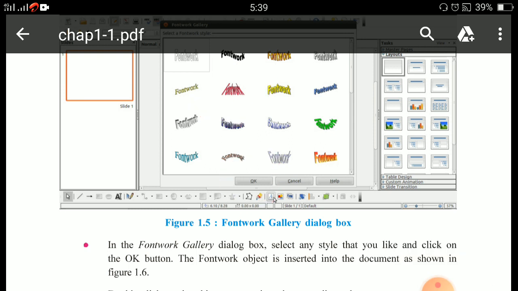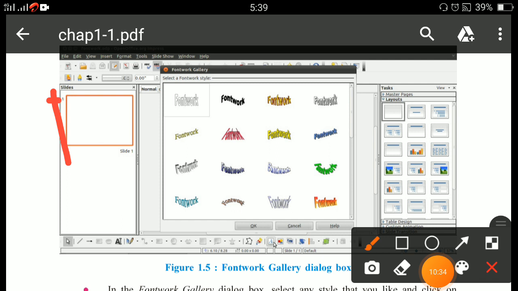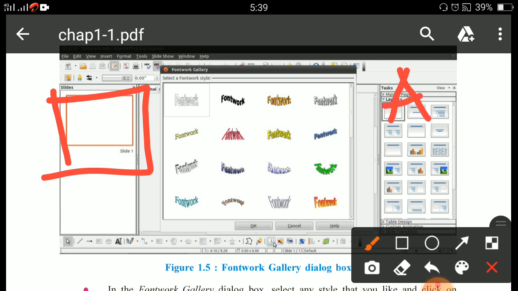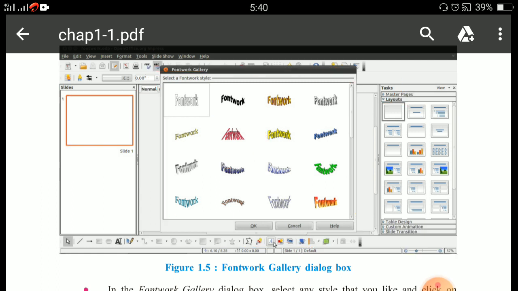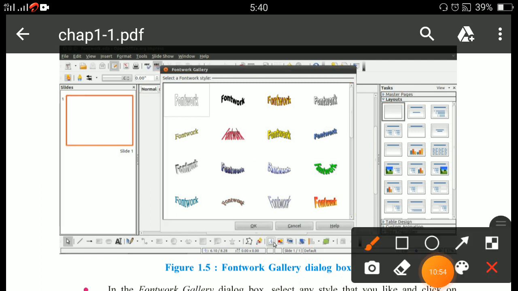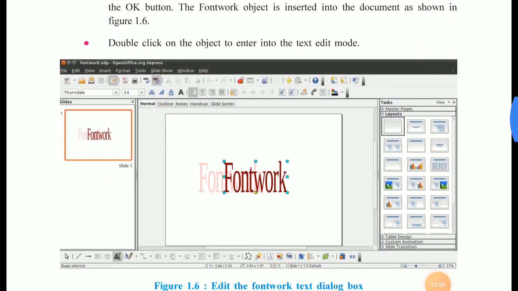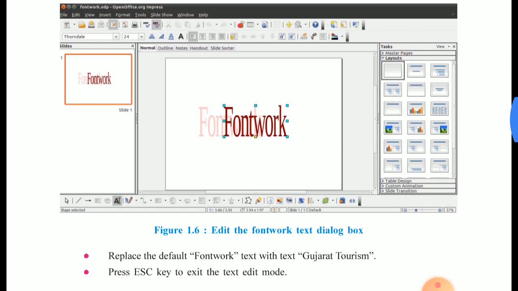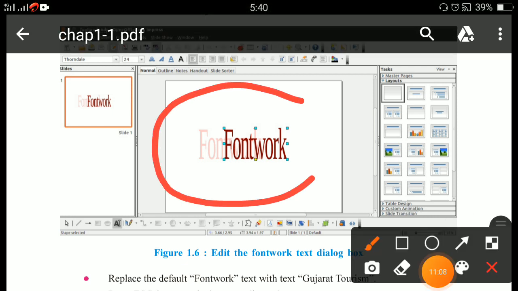Once again I will repeat what you have to do. You have to create one blank presentation. This is your blank presentation. Now whenever you click on the Fontwork Gallery icon, this dialog box opens again. You just select any of the Fontwork art, then press which button? The OK button. So whenever you press the OK button, it will display this with the selected Fontwork art.